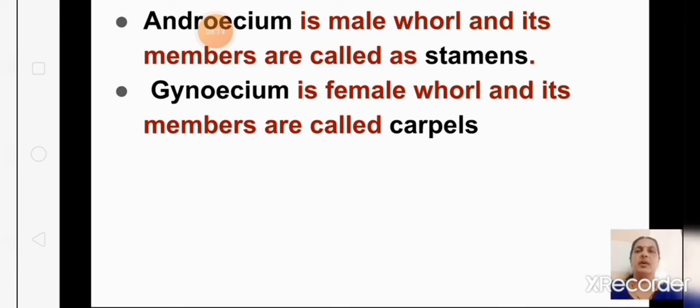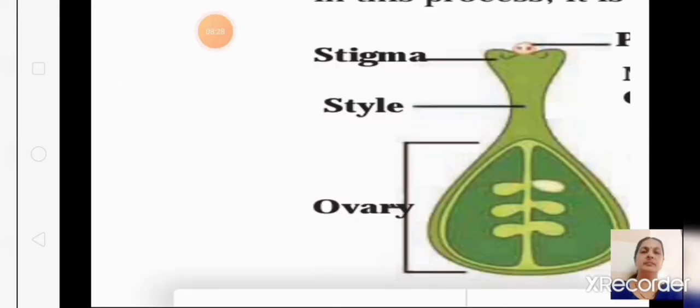Remember this is the male whorl of the flower. Androecium is made up of members called stamens, and gynoecium is the female whorl of the flower, and its members are known as carpels. This is important. This is the structure of the gynoecium. You can see here it is made up of the style, the long tube-like structure, the topmost part is called the stigma, and the base is called the ovary.